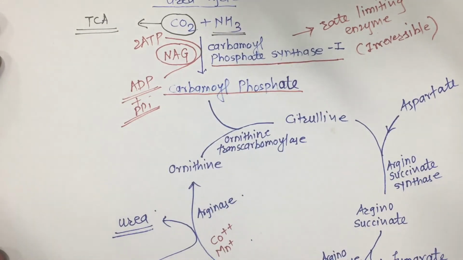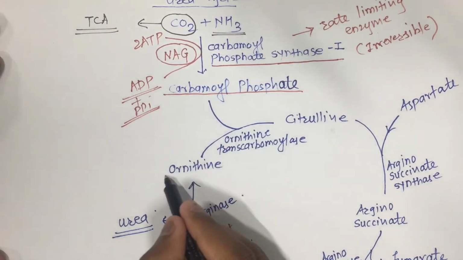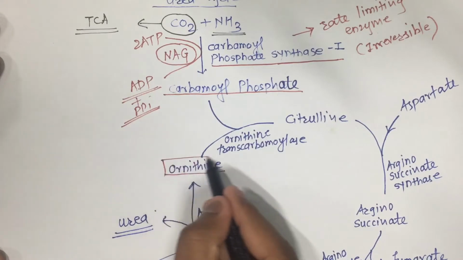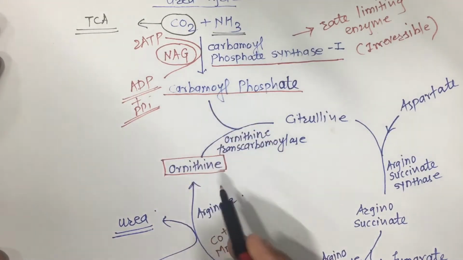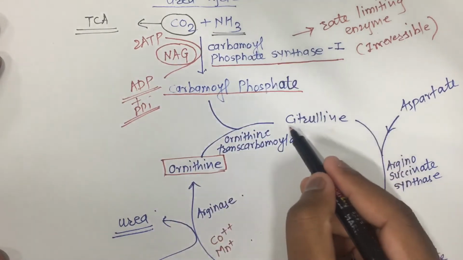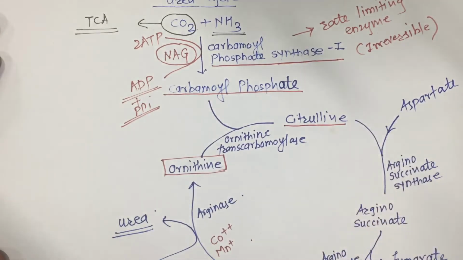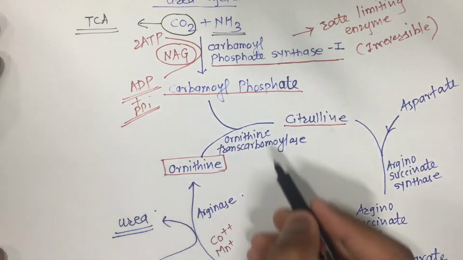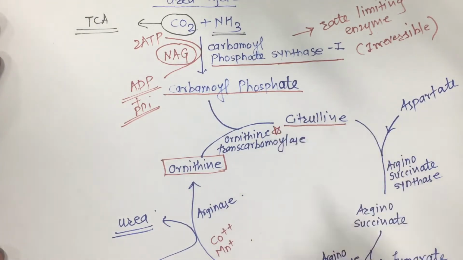Then the next step is carbamoyl phosphate combining with ornithine to form citrulline, in the presence of the enzyme ornithine transcarbamylase. This enzyme is also present in the mitochondria only. Means these two enzymes, carbamoyl phosphate synthase 1 and ornithine transcarbamylase, are present in the mitochondria.